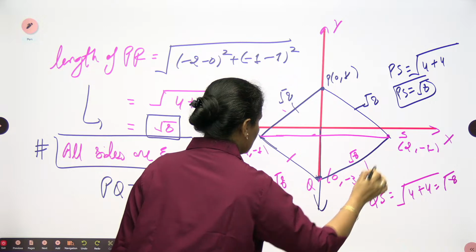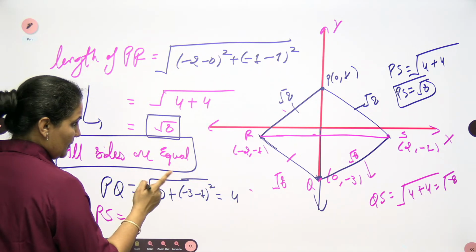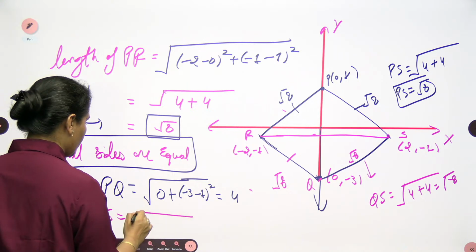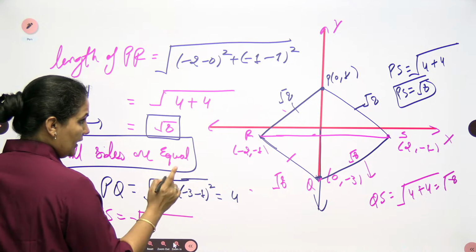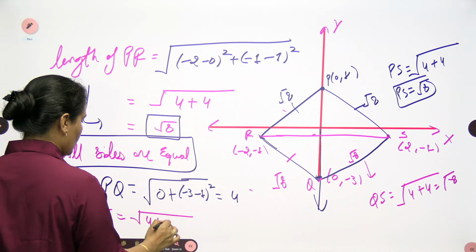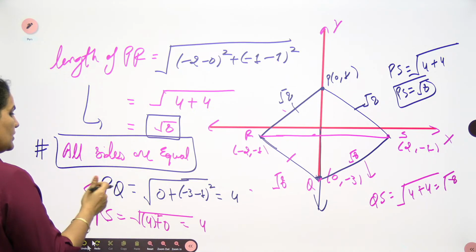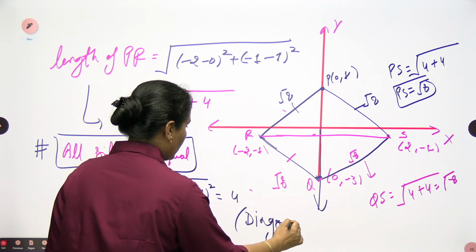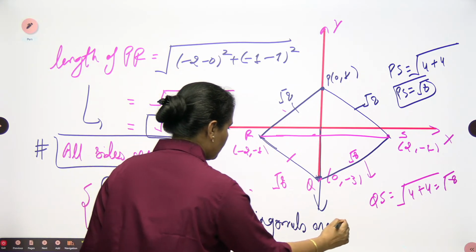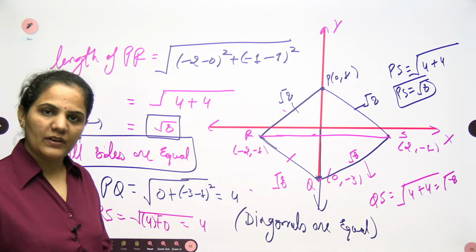Now similarly, you can check this other diagonal also, RS. So RS will be 2 and 2 is 4, that is 2 plus 2 is 4, and minus 1 plus 1, that will be 0. So 4 square means 4 only. So I can say diagonals are also equal. All sides are equal and diagonals are also equal. So now it is confirmed, this is a square. All sides are equal and diagonals are equal, so the figure is a square.